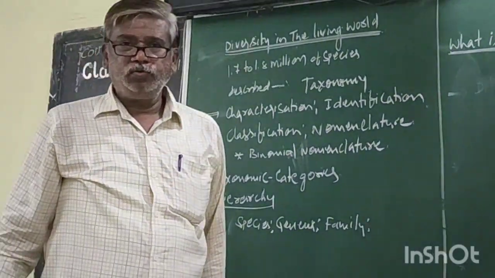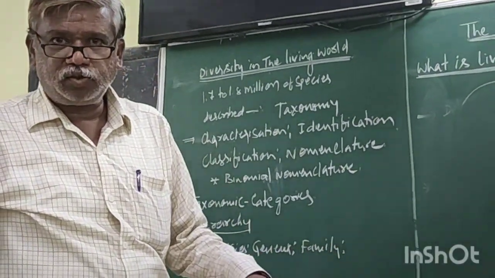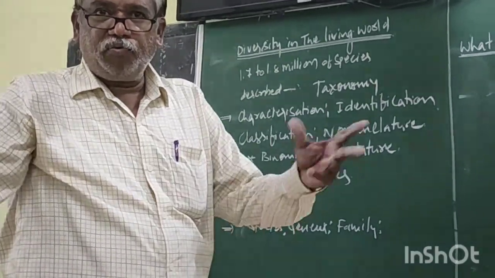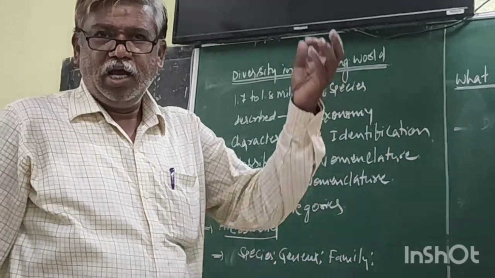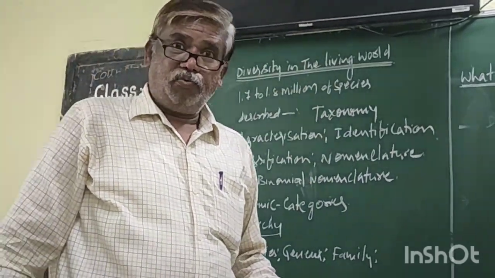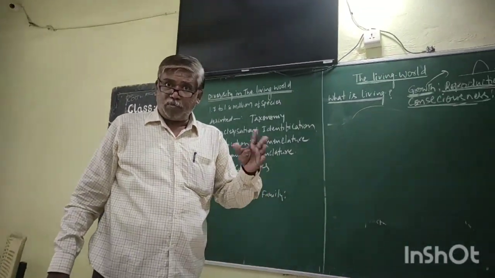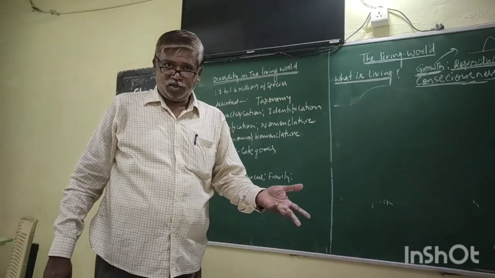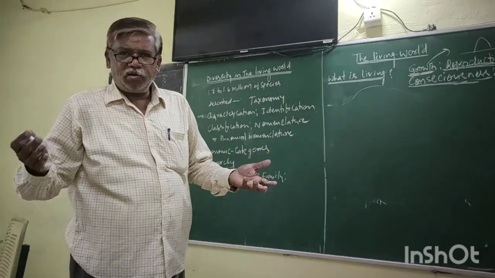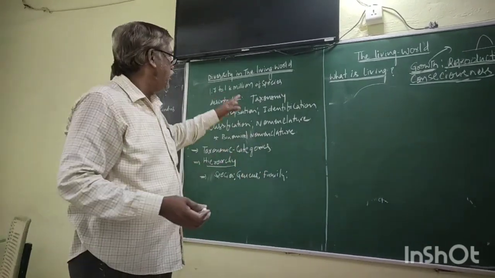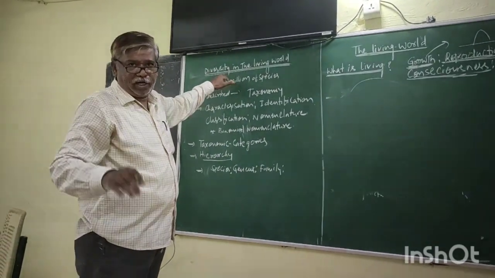All the life today existing on the earth has different forms. Some are aquatic, some are terrestrial, some are free living, some are parasitic, some are symbiotic. Some are small, some are large. This is indicating diversity, right?